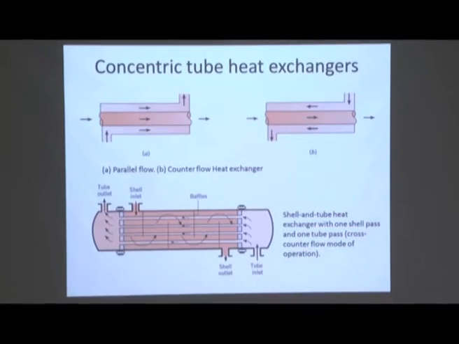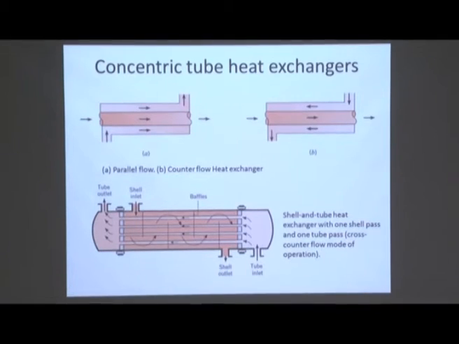Now the difference between these two is that in this left hand figure the flow of both the fluids is in the same direction, whereas in the other the flow of the fluids is in the opposite direction. Here this inner tube is known as the tube, whereas the outer tube, which creates this annular passage for the flow of the other fluid, is known as the shell.